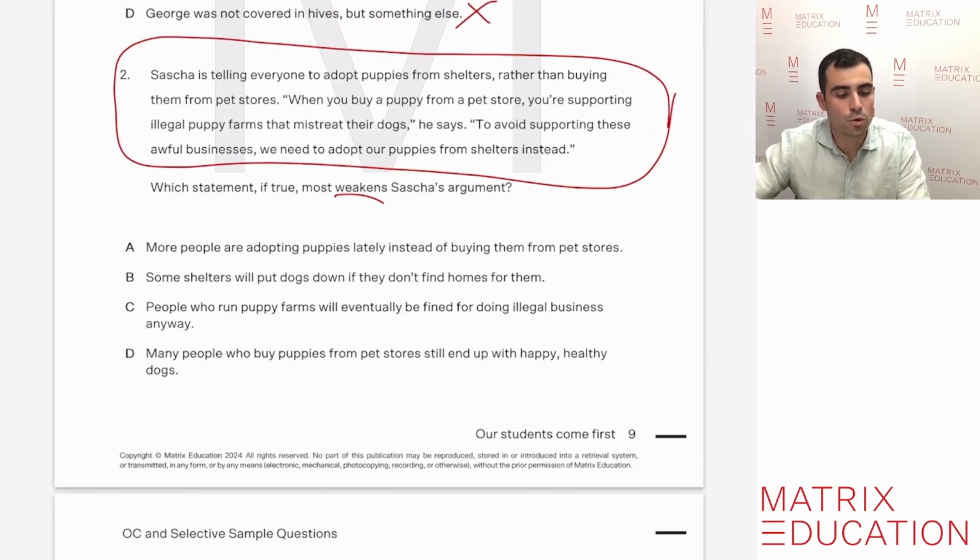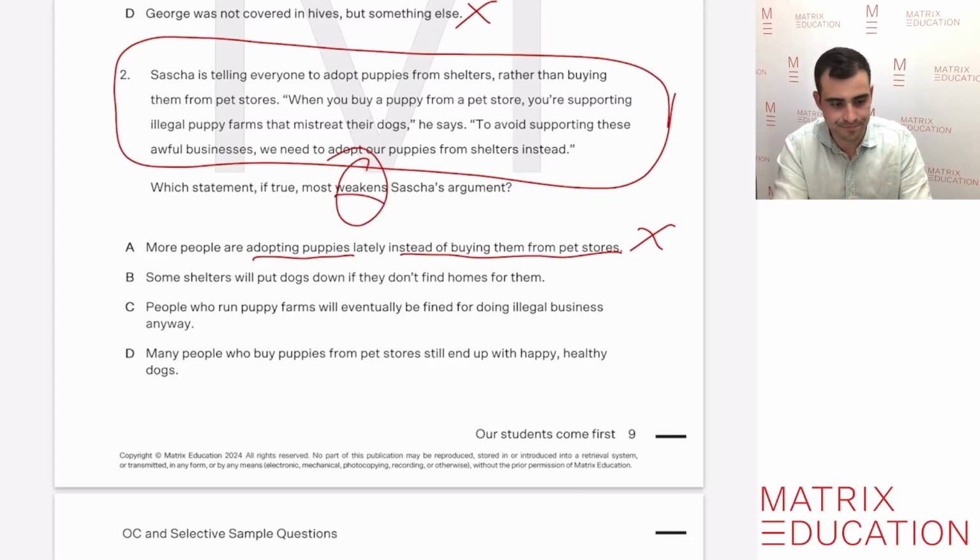So let's look at A. More people are adopting puppies lately instead of buying them from pet stores. So does this help the argument that puppy farms and pet stores are mistreating their dogs? Should we be purchasing? Well, more people are adopting puppies lately instead of buying them, so it probably strengthens the argument. So it's not one that weakens, all right? So it's not that we're adopting puppies and not buying them from the pet store. So that wouldn't be something that's weakening Sasha's argument.